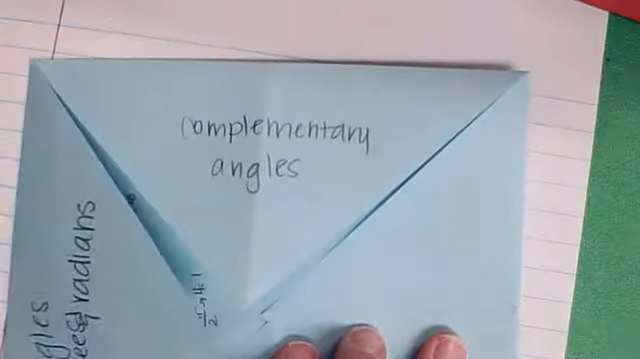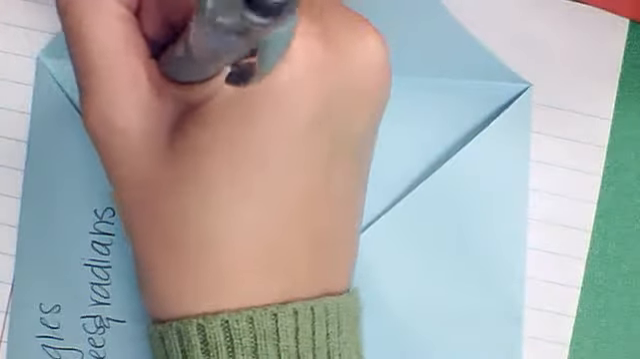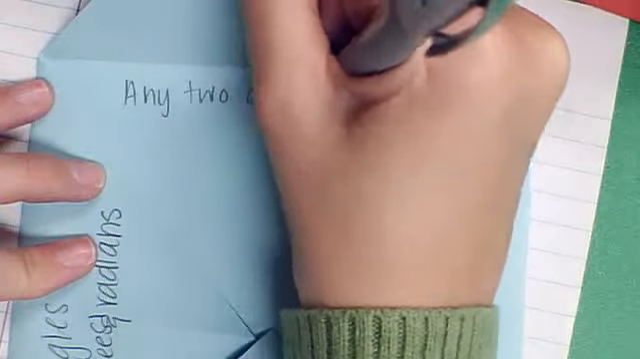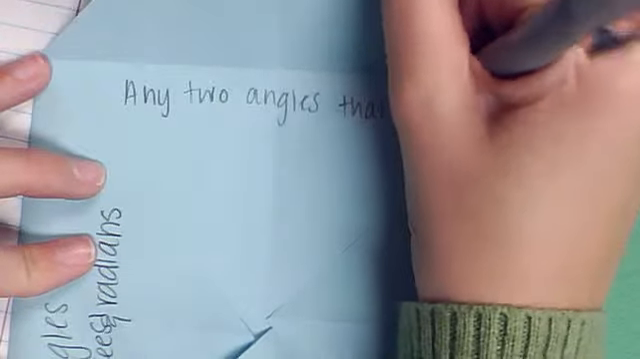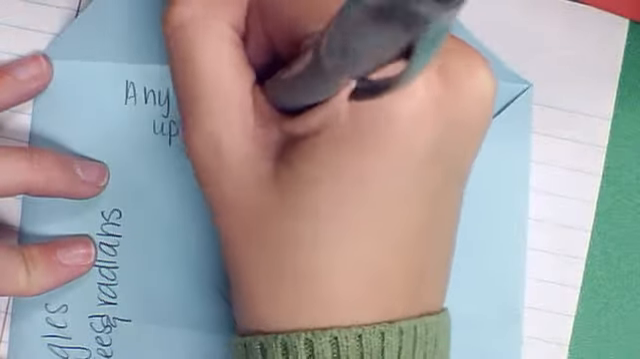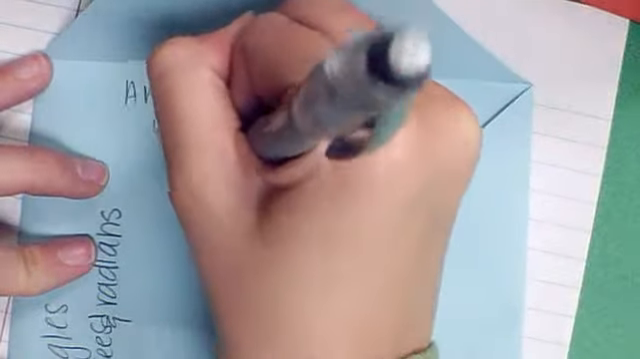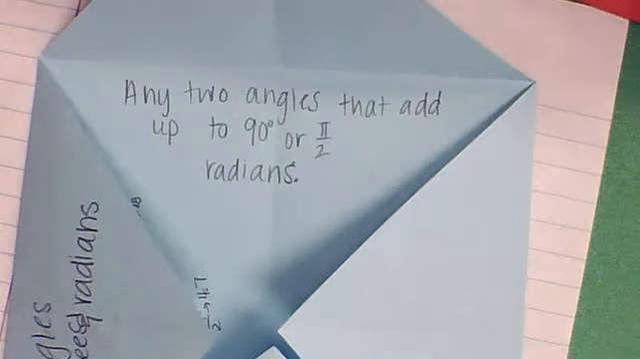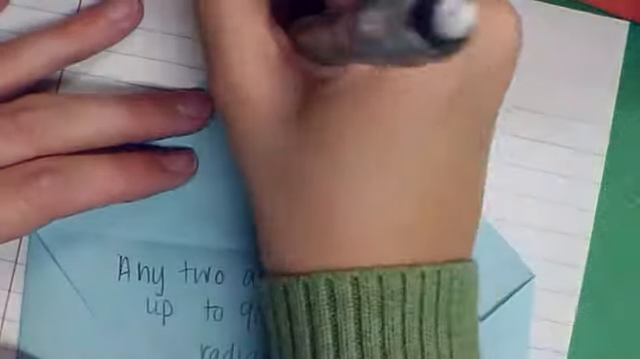Okay, if we're looking at complementary angles, the definition for that would be any 2 angles that add up to 90 degrees or pi over 2 radians. You learned about this when you were in geometry, so I'm not going to focus a lot on the 90 degrees. I'm going to focus more on the pi over 2 radians. Let's look at 2 examples of that on this top half.